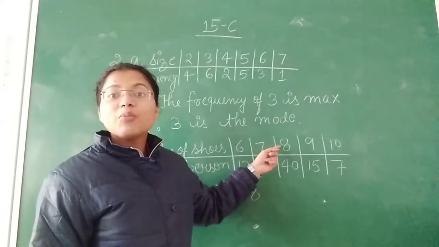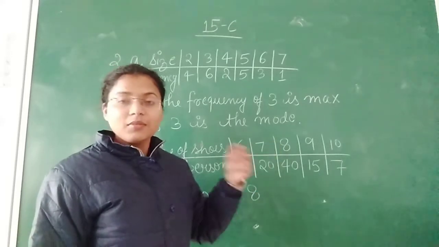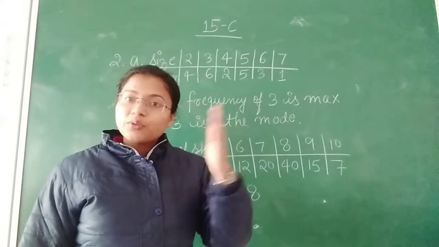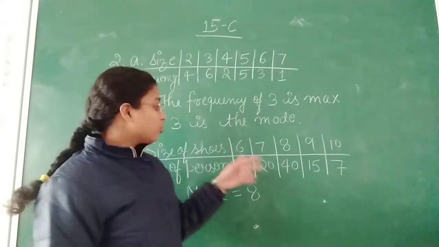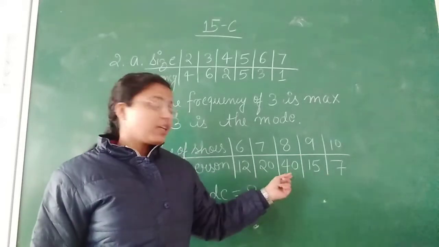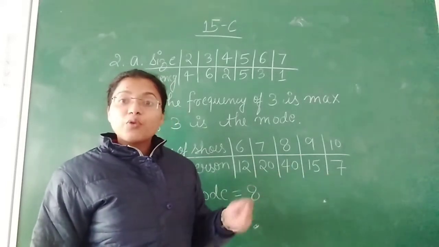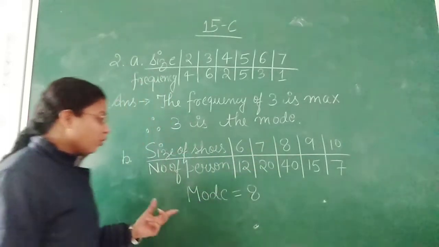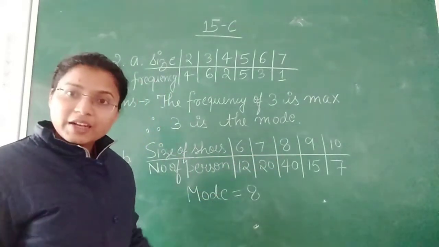That means our mode will be 8. You have to check whose frequency is greater and that will be our mode. So when we check 12, 20, 40, 15 and 7, 40 is the maximum. So what is the number of 40? The number is 8. Therefore the mode will be 8.